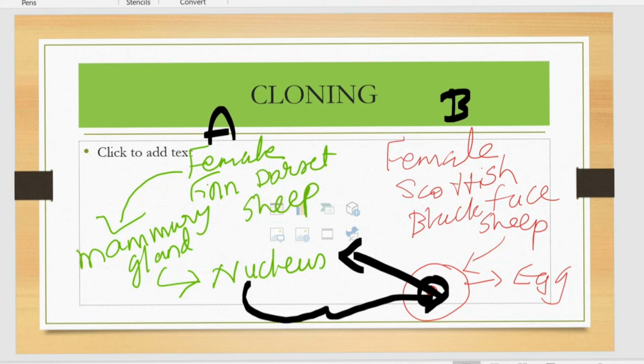Finally this new egg cell is implanted into the uterus of another female Scottish blackface sheep. So we are selecting a parent to implant this newly formed nucleus with egg, and it is forming a new organism, a cloned animal, that was Dolly. Like this, the first cloned animal was produced. Okay, so by this we are finishing this lesson. Hope you all understood. Thank you.